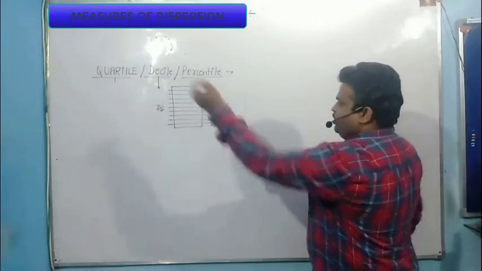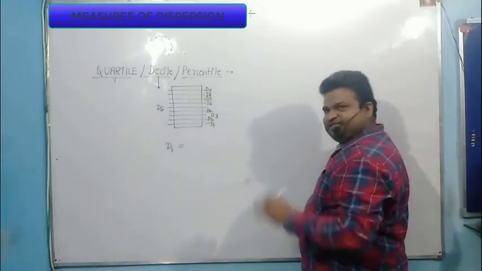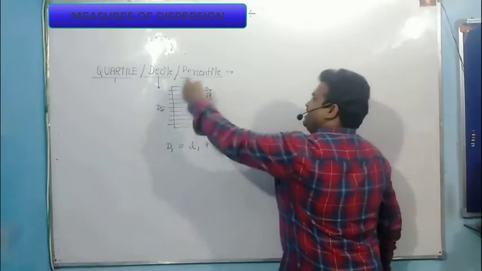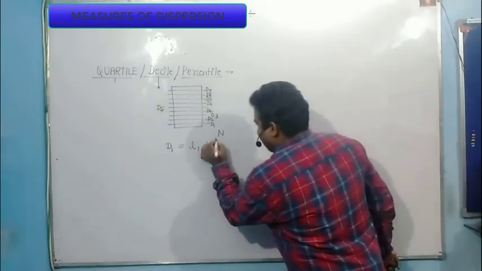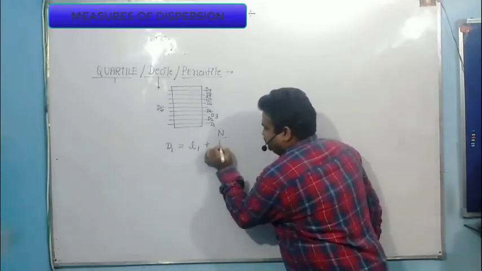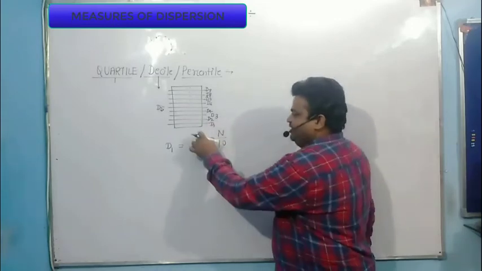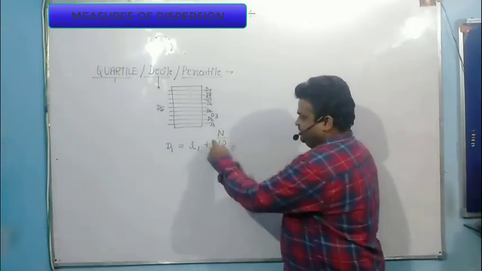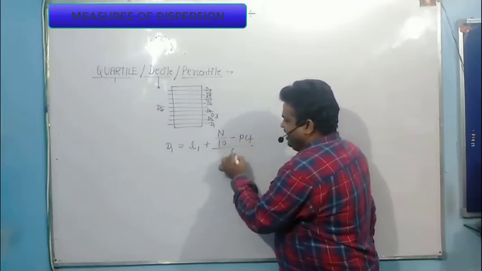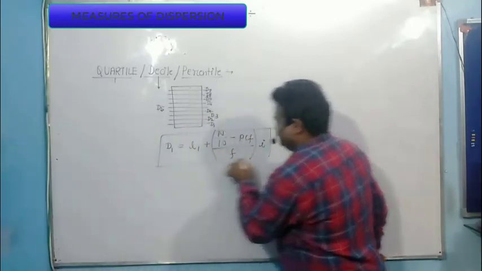Now what is the formula of D1? I am going to calculate the formula of D1. Same pattern: L1 plus N, my entire data value, divided by 10, since I am dividing the entire data set into 10 equal parts. For the first decile value I need to multiply by 1, but need not multiply because 1 is understood, minus PCF divided by F, the whole thing multiplied by I. So this is the formula of the first decile.